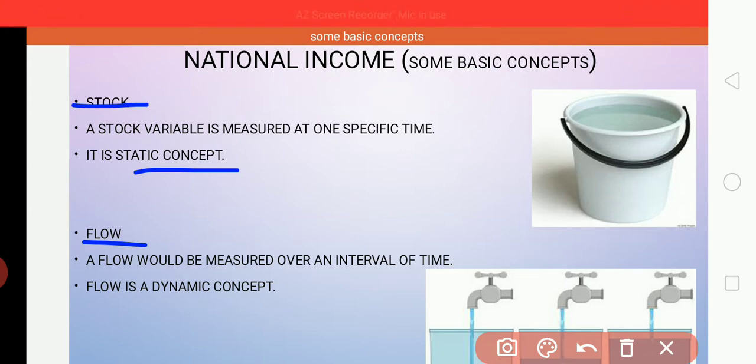So such things we call a stock. It is measured, for example, in 1999: how many buildings were there, how many buses were there. So it is measured at one specific time. Such a variable is called a stock. And stock refers to a quantity existing at a particular point of time, for example, December 31st,